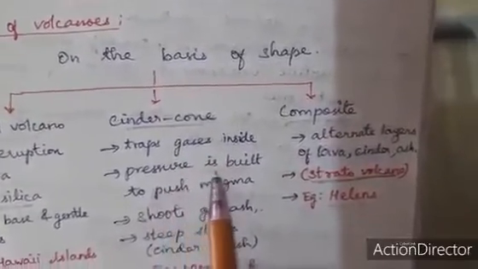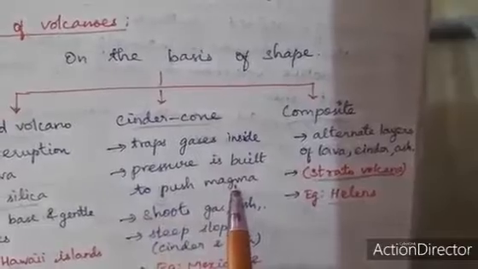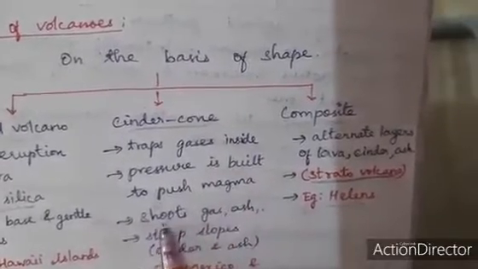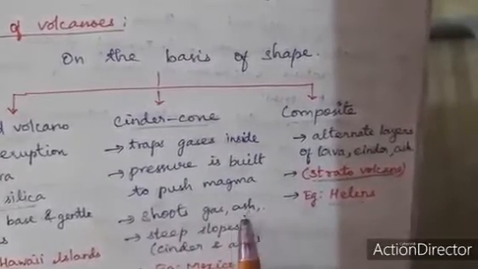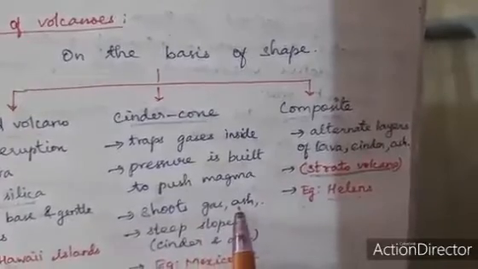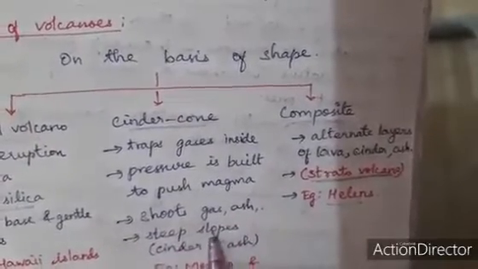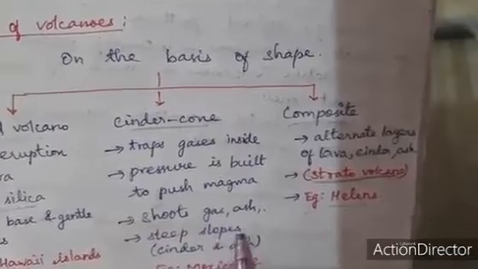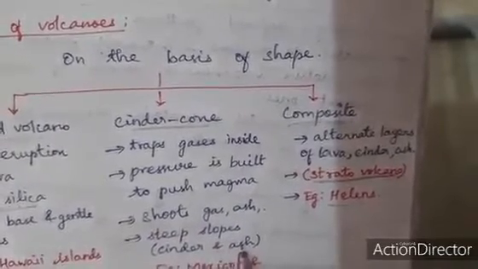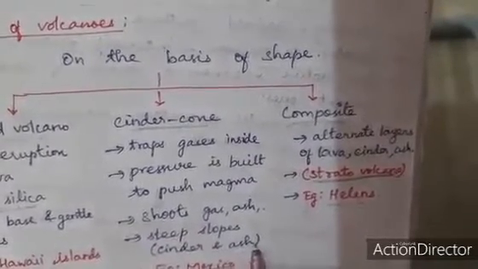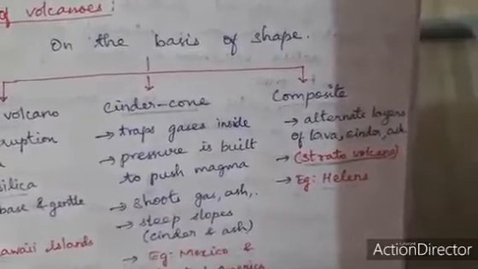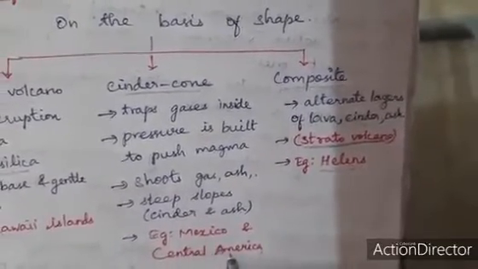So that pressure builds to rise and push magma. It also shoots gas and ash, and it has steep flows along, so it is called a cinder and ash cone. For example, Mexico and Central America.